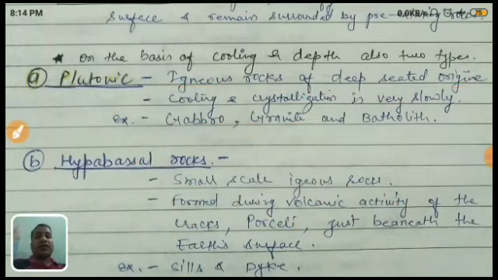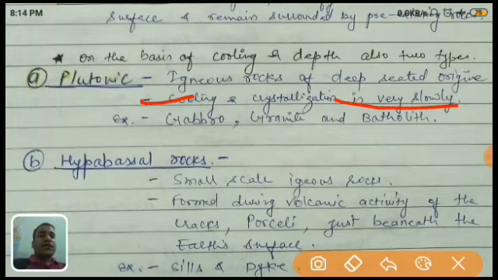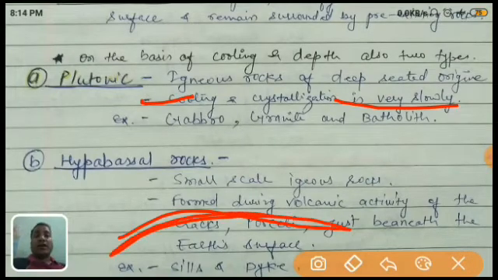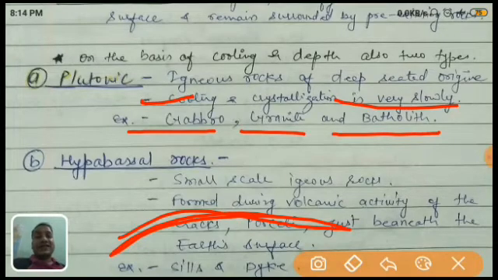If I'm talking about the structure, first let's see: cooling and crystallization is very slow. Why? Because it is at great depth. The temperature is already very high, so the rate of cooling is very low. Examples are gabbro, granite, and batholith. We will see in the structure; I will explain it to you.